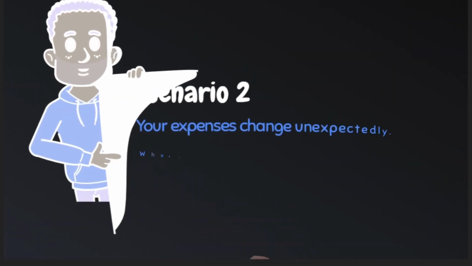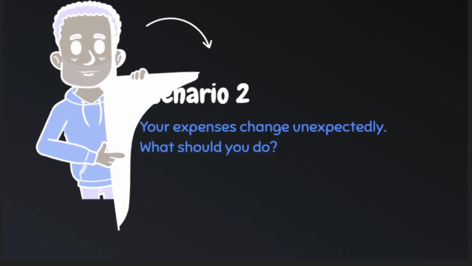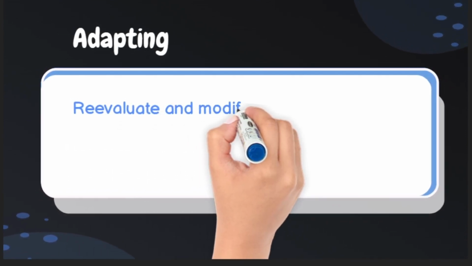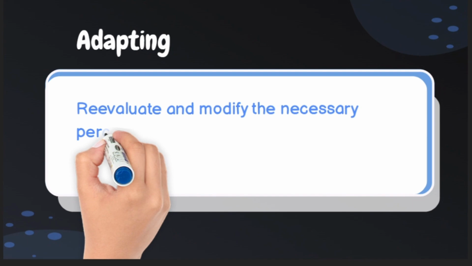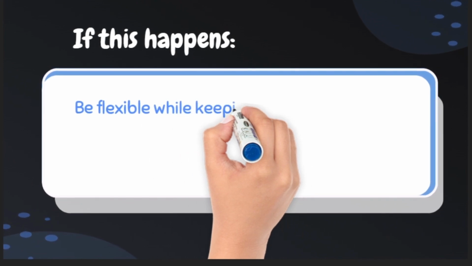You need to adjust your budget allocation based on new costs. Adapting. Reevaluate and modify the necessary percentages. If this happens, be flexible while keeping the system intact.